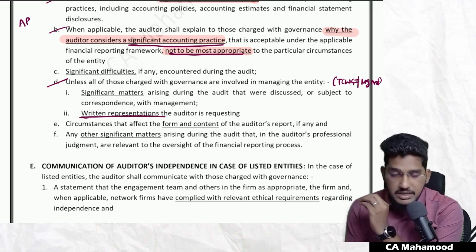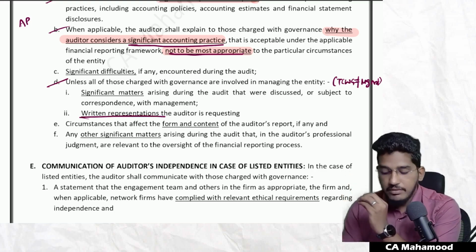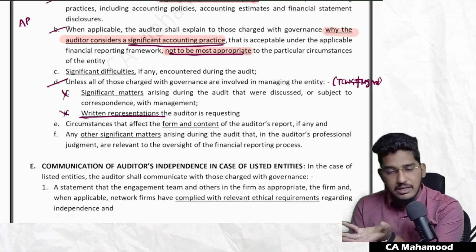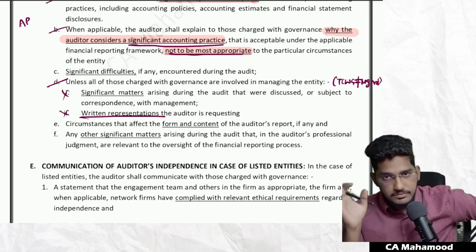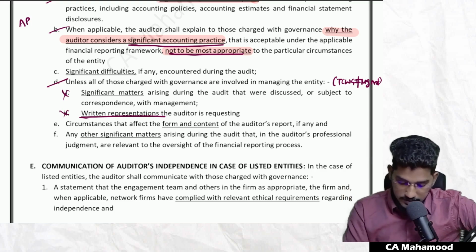Whatever written representations you have obtained, that also you communicate with those charged with governance. However, if both are the same party, no need to communicate this once again. Why? Because both roles are played by the same team. Understood? Clear? Next one.